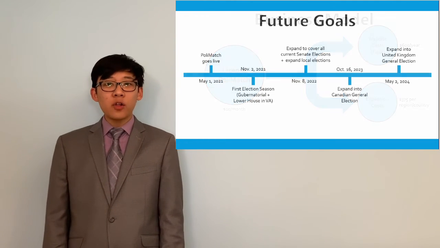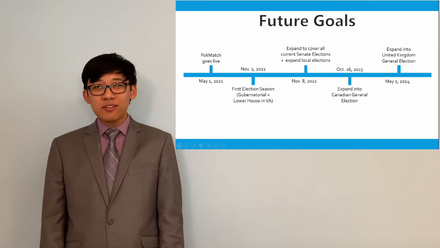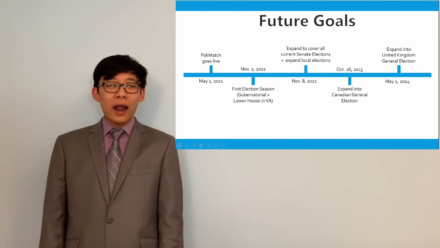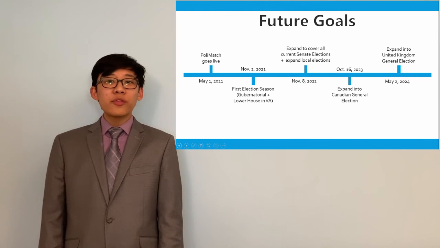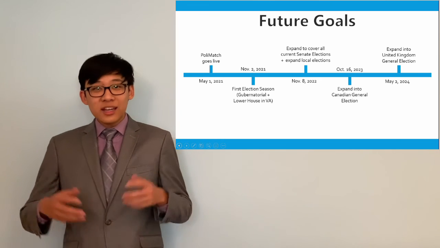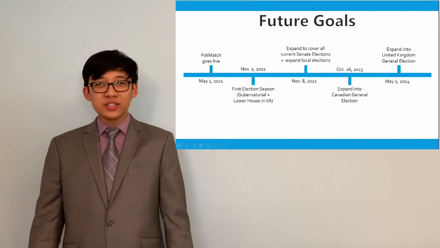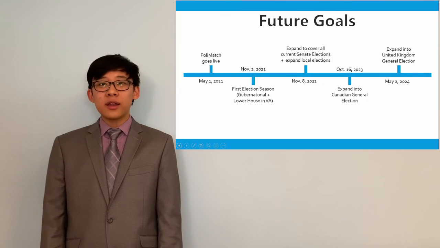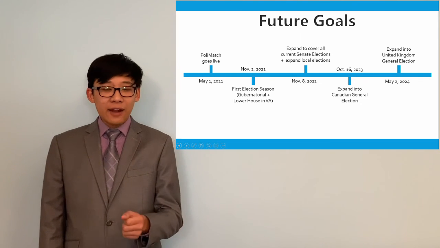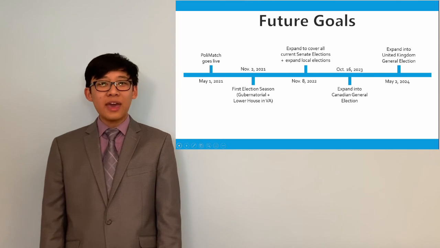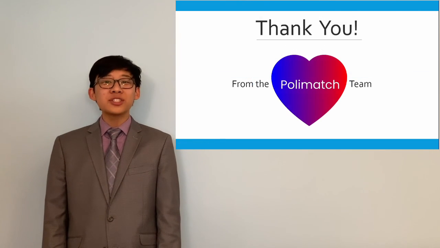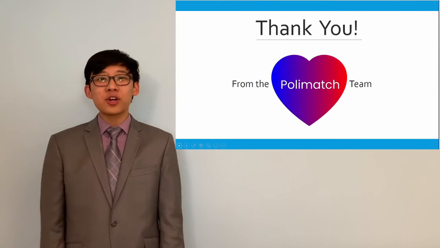We plan to launch PoliMatch in May and conduct a test run on the gubernatorial and lower house elections in Virginia. We will then use the next year to improve and expand PoliMatch to cover all Senate elections and most local elections. The next year, we hope to expand north into Canada and after that, overseas into the UK. We hope that with PoliMatch, we can find your political soulmate.